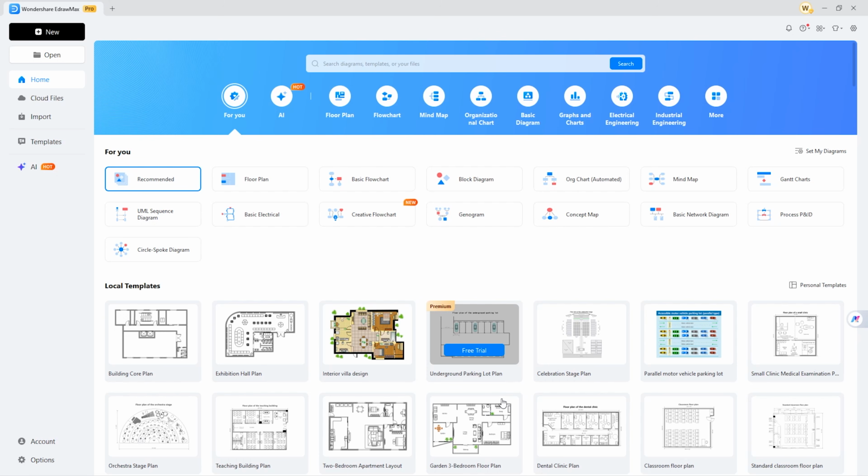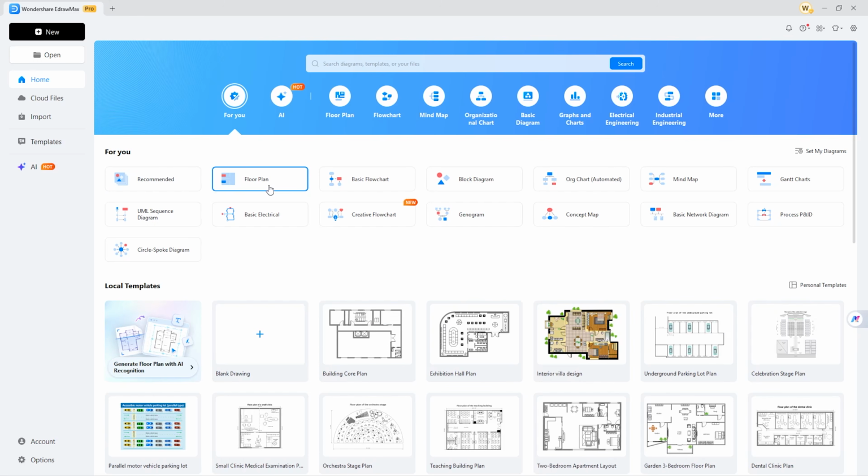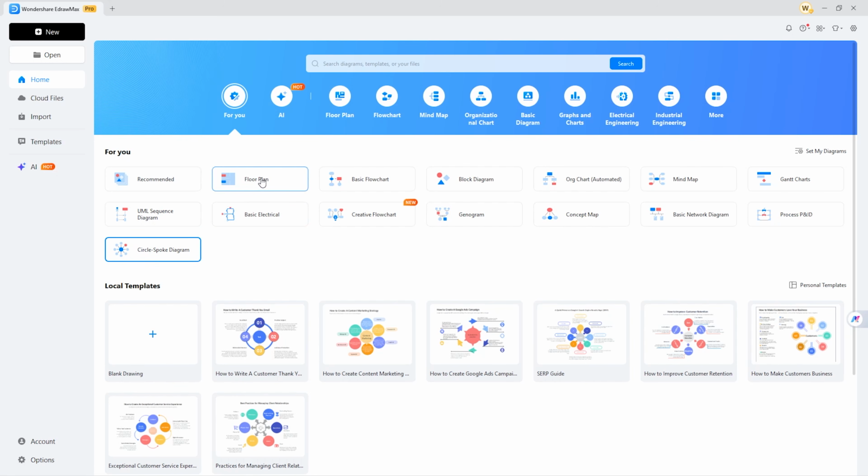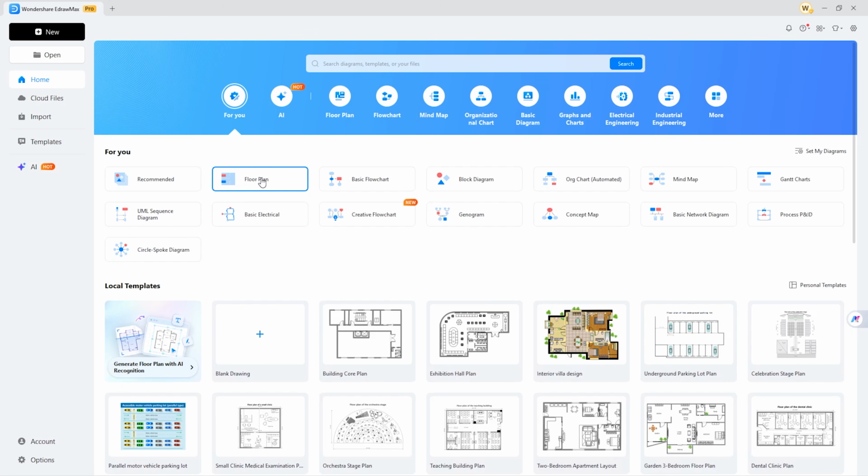EdrawMax is not only for floor plans. You can do many more things with it. If you select the floor plan option, you will see many templates below. You can select the template of your choice or take a blank drawing sheet. I'm selecting a template.